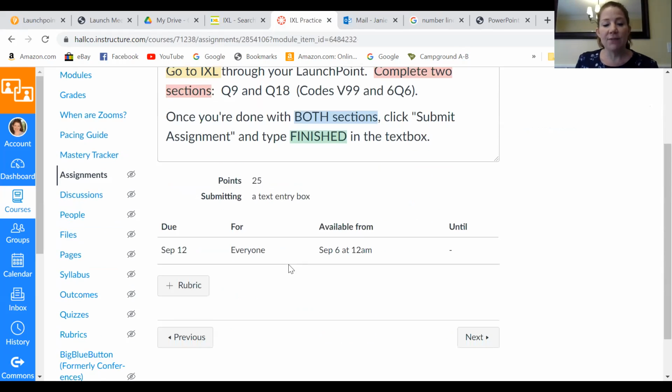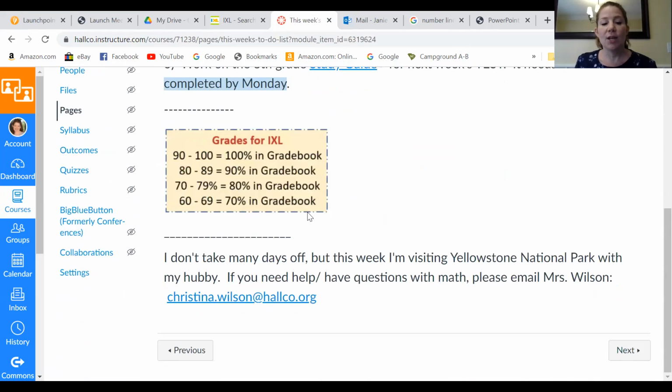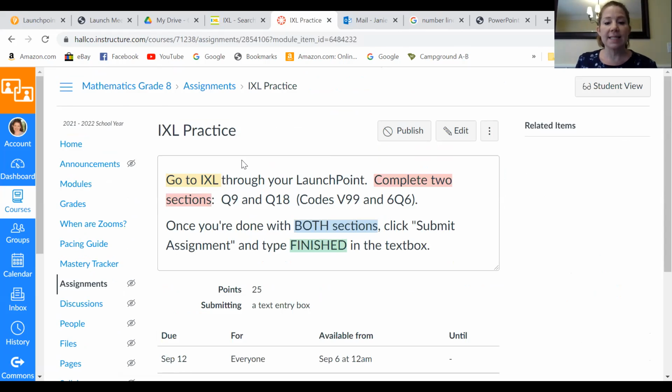So on that last screen, if you look at the bottom, there is some information that you can use to contact Miss Wilson. Several of you already have Miss Wilson. She can help you with any math problems if you need her help. Okay, guys? As far as IXL, in order for me to know that you're done, instead of me checking IXL constantly to get your grades, you'll have a submit assignment button up here on this side of the screen. If you hit that and click finished in the text box when you're finished, that tells me to go into IXL and get your grades.